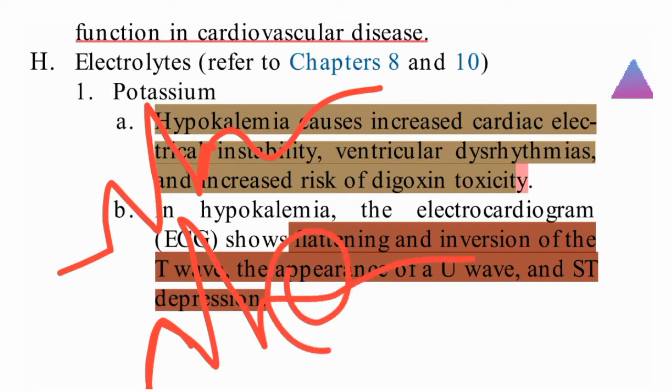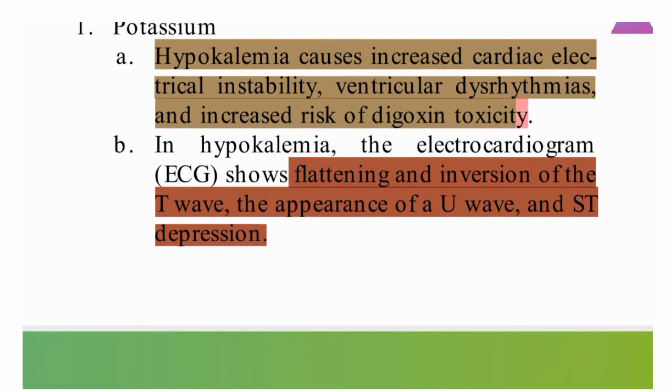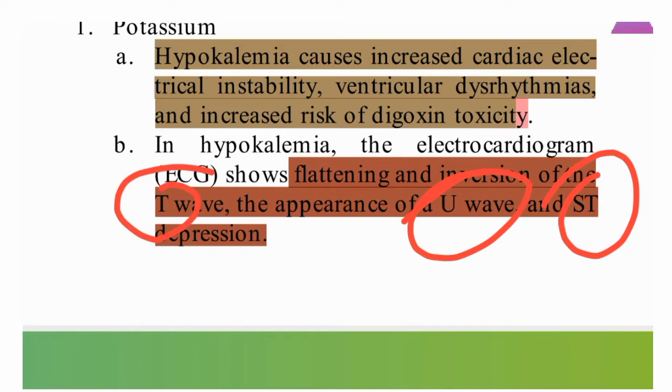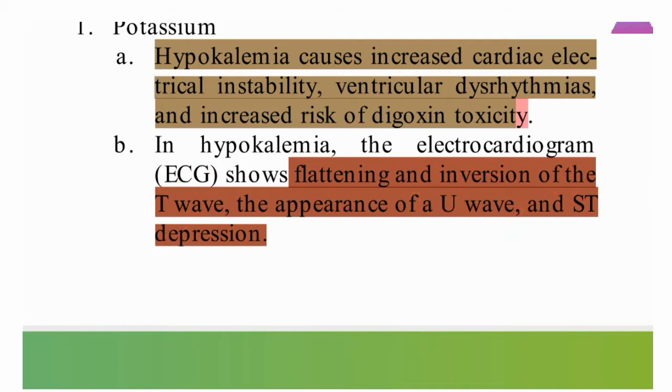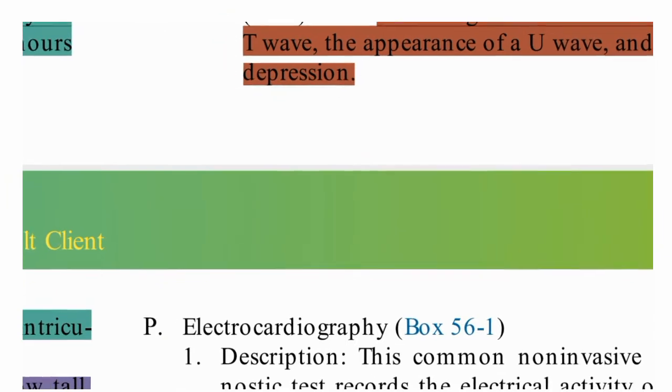So there won't be any T wave, and at last there will be a U wave. ST depression will be there. So there will be ST depression, a U wave will be present, and T wave inversion will be there. Then one U wave will come. ST depression will be there in hypokalemia.